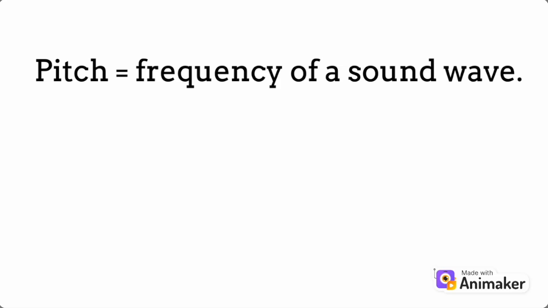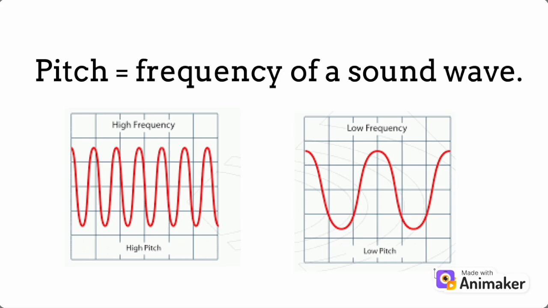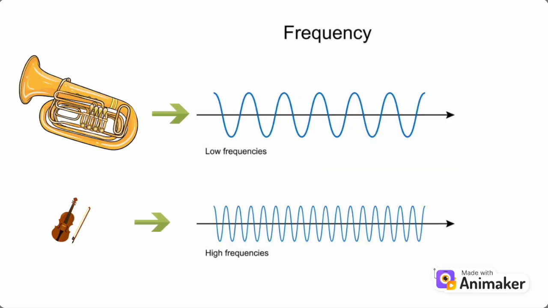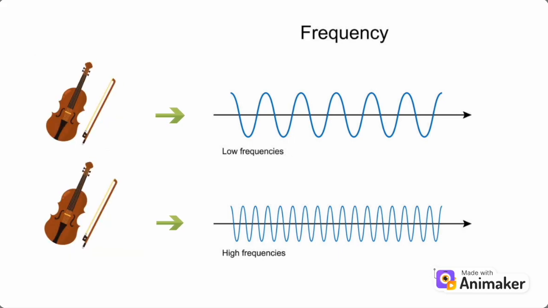Pitch is determined by the frequency of a sound wave. The faster a vibration, the higher the pitch. The slower a vibration, the lower the pitch. Have you ever noticed how a violin sounds high while a tuba sounds low? This is because the violin, which is very small, vibrates at a quicker speed than a tuba, which is very big. But even two of the same instruments can produce two different pitches.